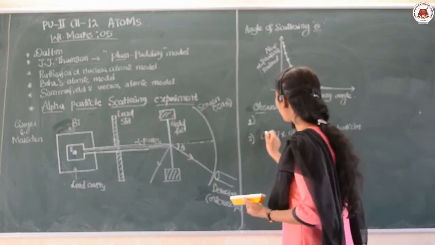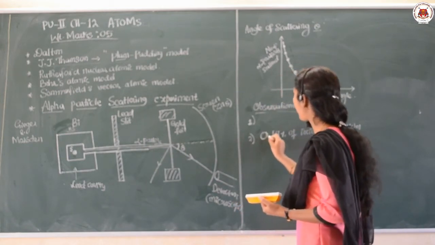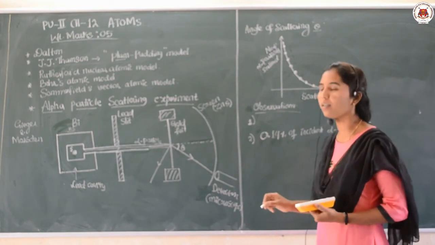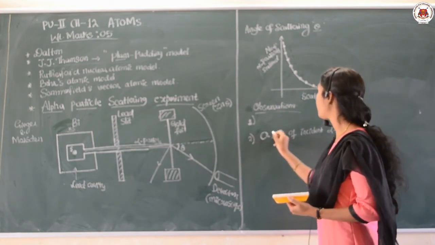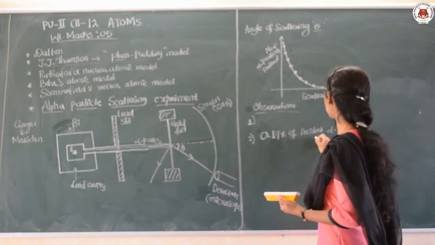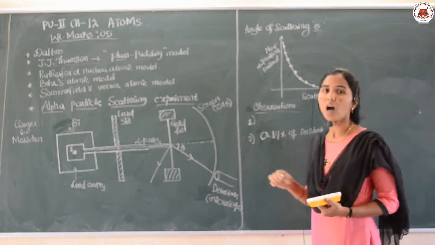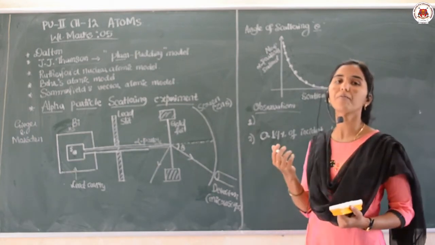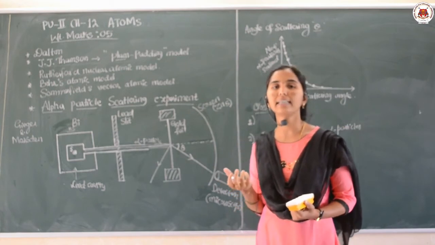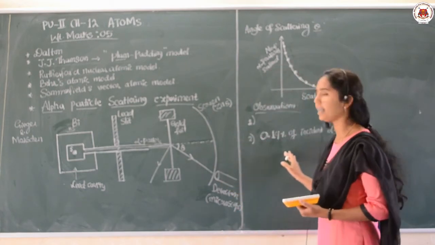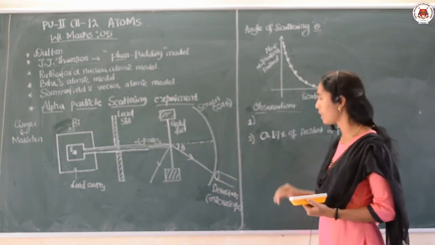Only means, out of the total incident alpha particles, how much? That is 14% of the incident alpha particles. Out of that, only a few of them are scattered less than 90 degrees.